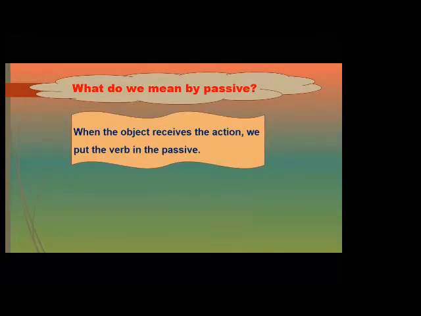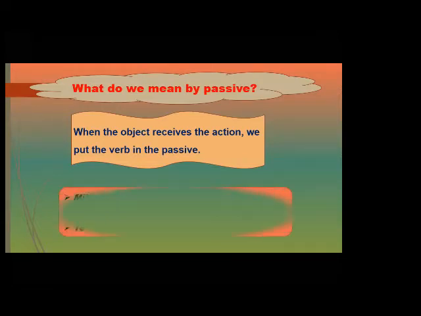When the object receives the action, we put the verb in the passive voice. Active means the subject does the action. Cats like milk. Here in the passive, the object receives the action. What is the object? When I say cats like milk, cats is the subject, like is the verb, milk is the object. So now the object milk receives the action.